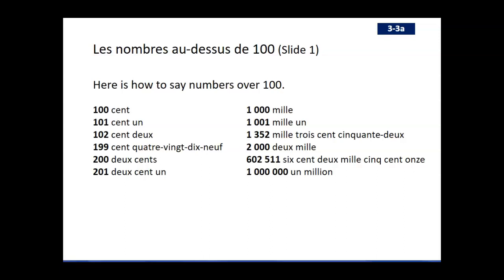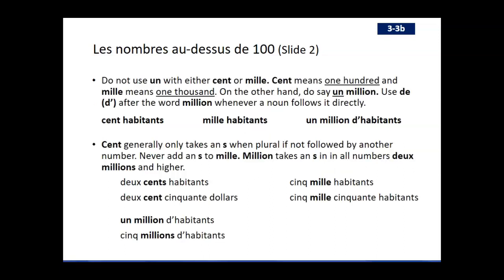All right, so let's go a little bit further with numbers. Okay, so with cent and with mille, we don't need to use any article like un, because cent already means 100 and mille already means 1000. So the only one that we do need to add an article before would be million. So it's un million. And then when you're counting things with numbers like cent and mille and un million, with cent and mille, you don't need to add anything else after those.